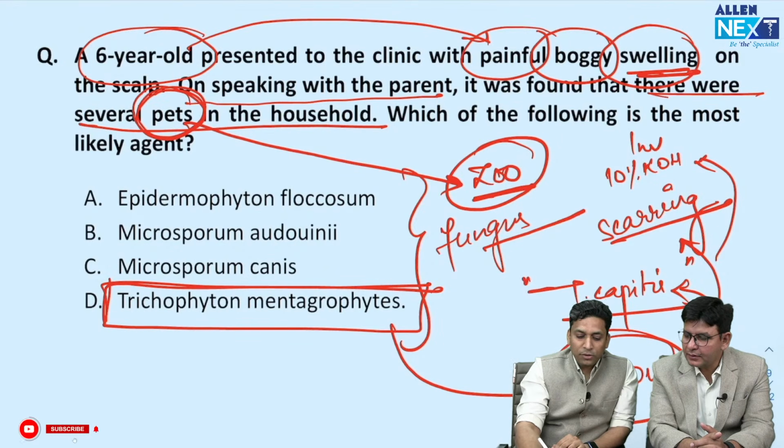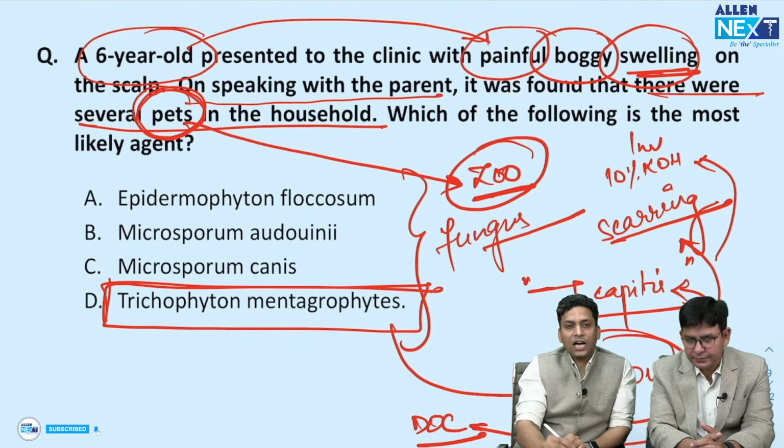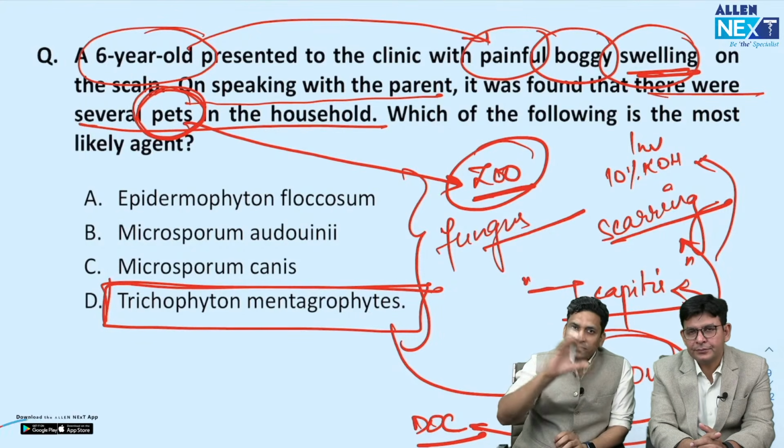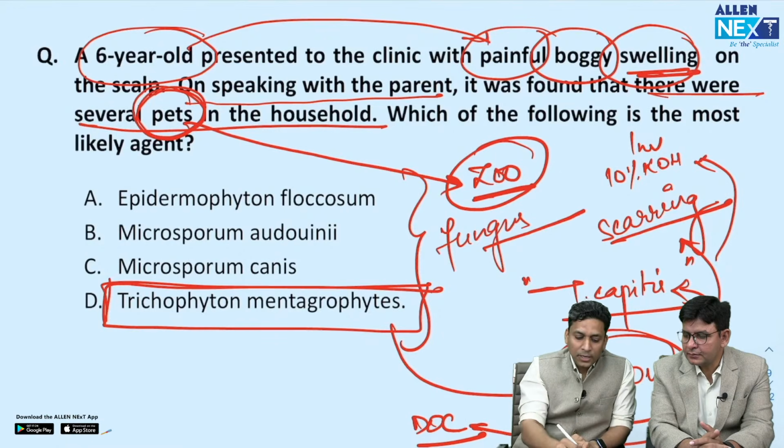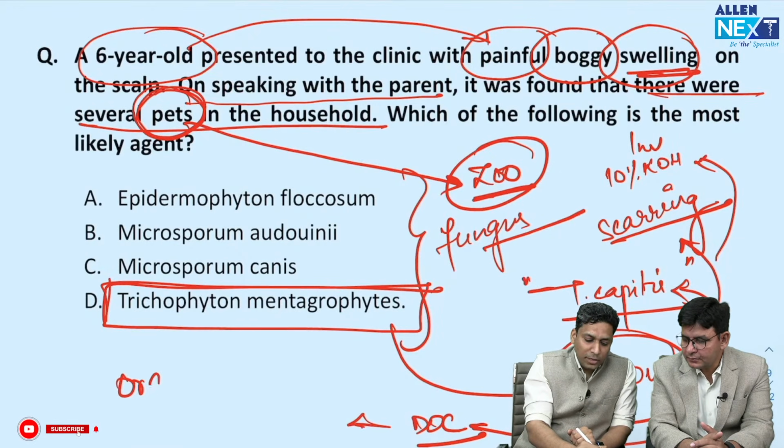And if they ask you which will be the drug of choice, so multiple questions they ask you from the same history. They might give you a history, and next time they might ask you the drug of choice, or the next time they might ask you the type of alopecia. So the drug of choice is oral griseofulvin.